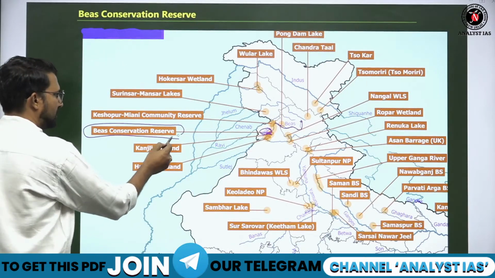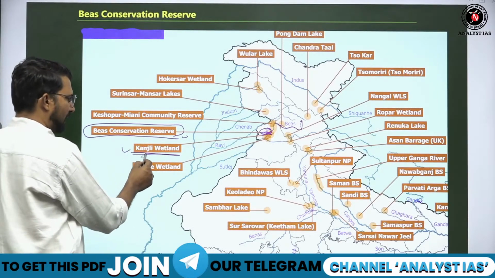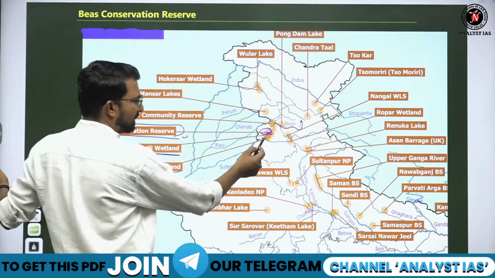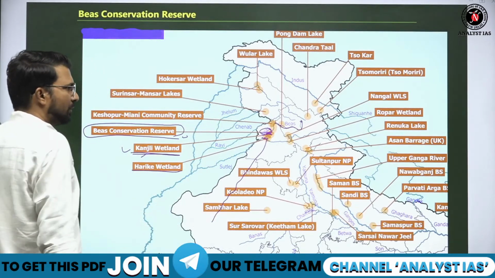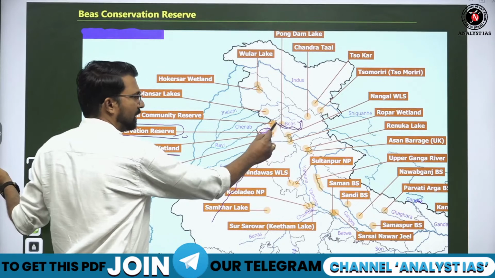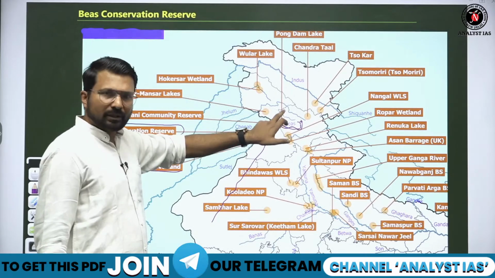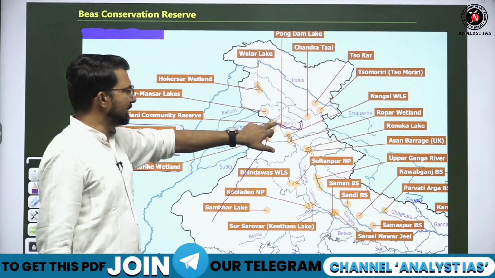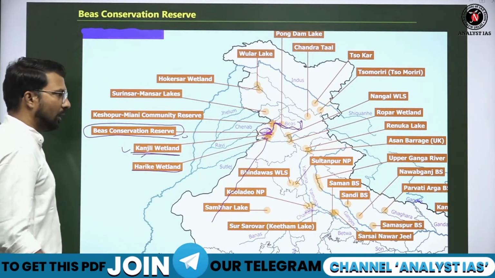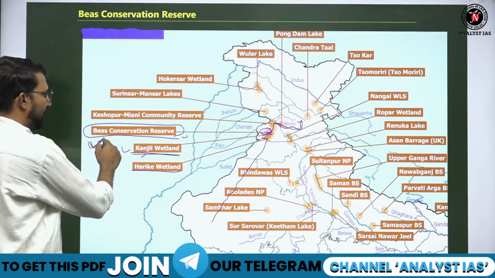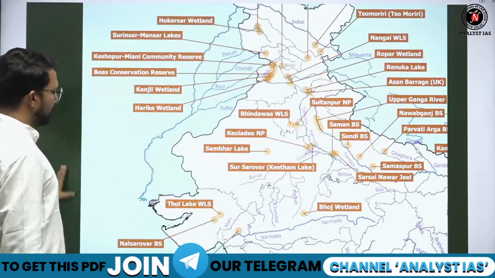Beas Conservation Reserve is situated in Punjab, and along with Beas there is Kanjli wetland, Harike wetland, and Harike barrage, from where the Indira Gandhi Canal goes towards Rajasthan. So here the Beas river is situated. Pong Dam is also situated on the Beas river, but Pong Dam is in Himachal. After that Beas enters Punjab, and here it forms a few reservoirs or wetlands. One famous one is Beas Conservation Reserve. So remember this Beas Conservation Reserve is situated in Punjab.